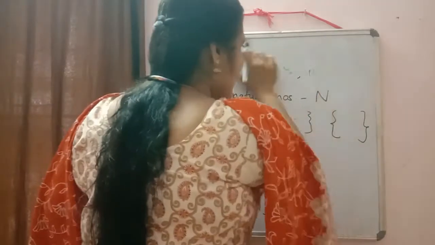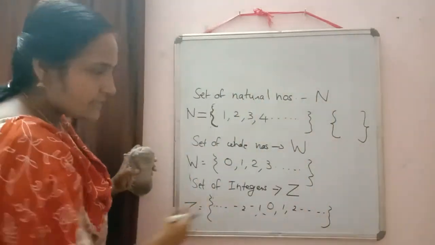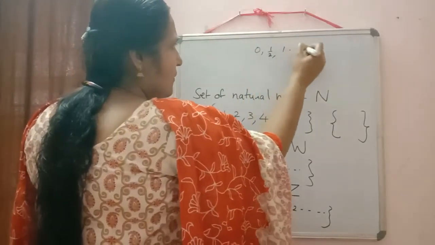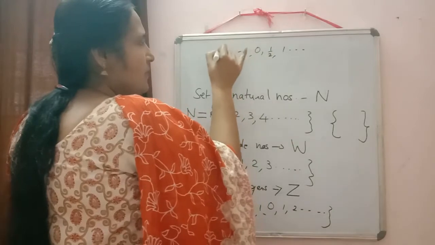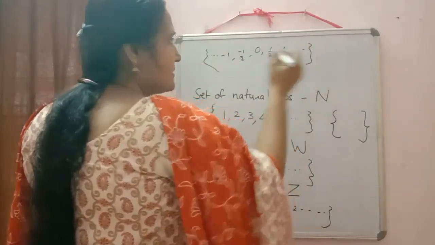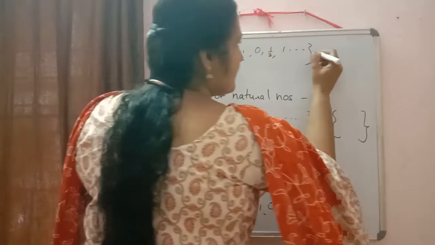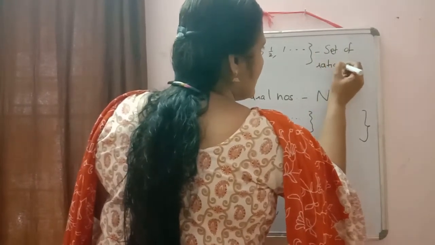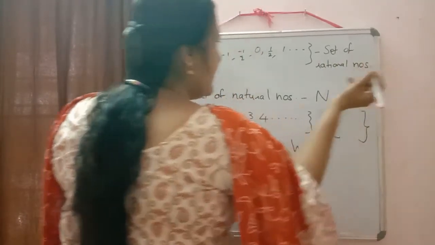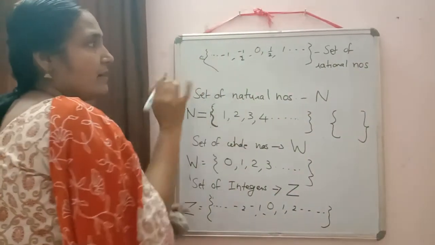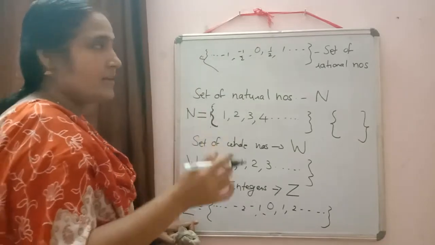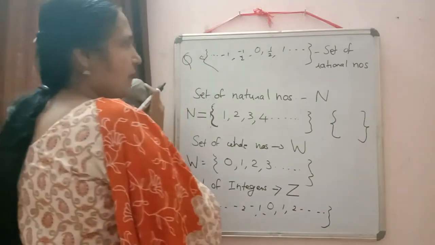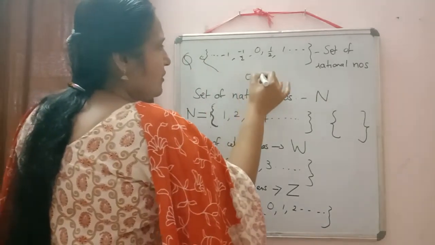Next, in this set, if I include rational numbers also: 0, 1 by 2, 1, minus 1 by 2, minus 1, etc. Then this is called the set of rational numbers, and it is denoted by the letter Q.